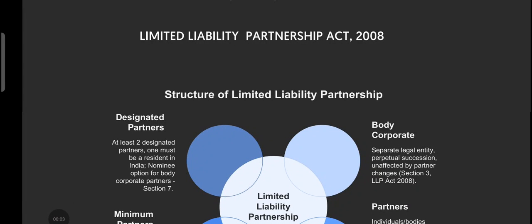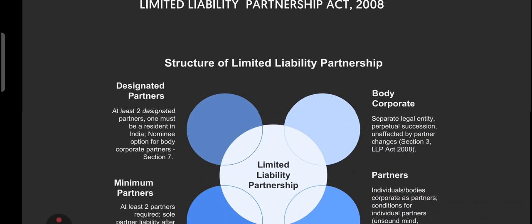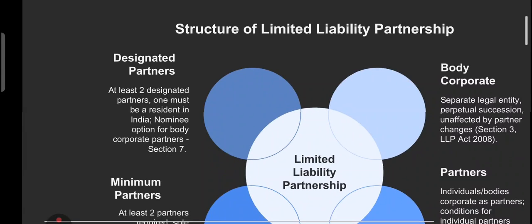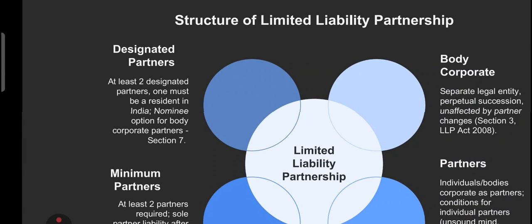This is our unit number 29, LLP Act 2008. Questions are asked based on this particular chapter. So we will see what types of questions are asked in a basic, easy to understand manner using flowcharts and diagrams. First of all, let's understand the structure of the LLP, that is Limited Liability Partnership. Let's break down the key parts that make an LLP work smoothly.